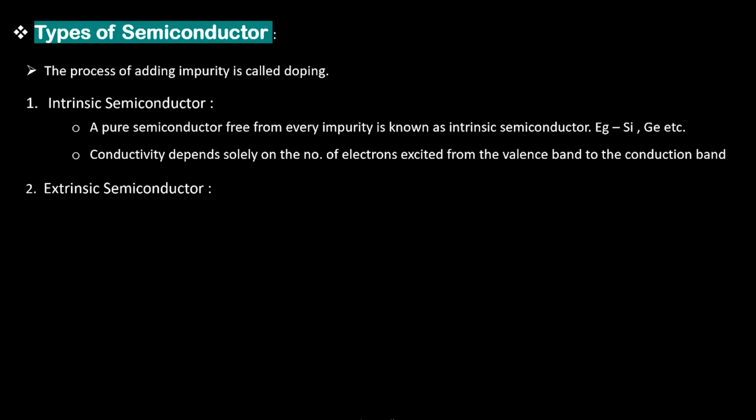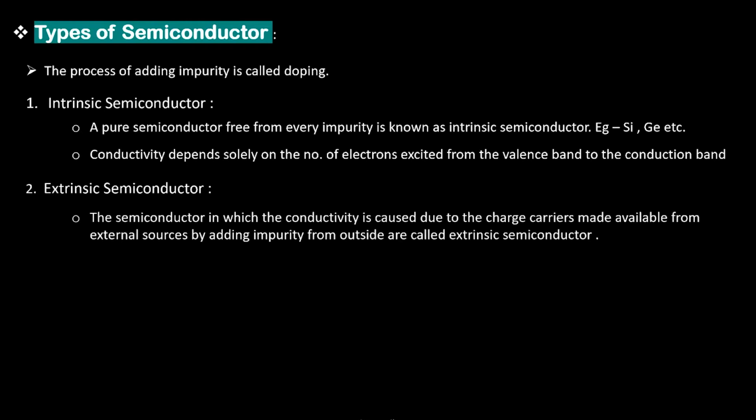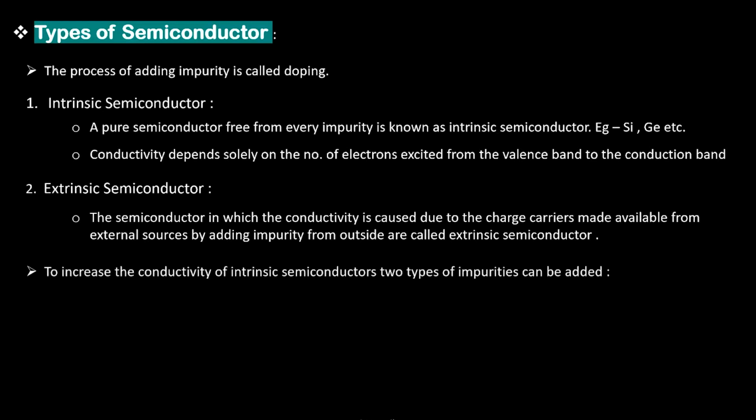Fine. And what is extrinsic semiconductor? The semiconductor in which the conductivity is caused due to the charge carriers made available from the external sources by adding impurity from outside are called extrinsic semiconductor. So in case of extrinsic semiconductor, impurities are added to enhance the conductivity by the process of doping. And to increase the conductivity of intrinsic semiconductors, two types of impurities can be added.